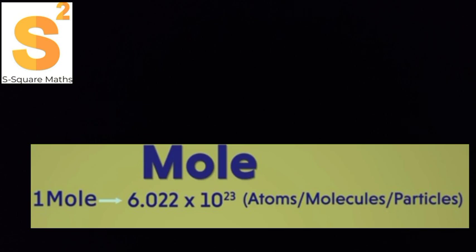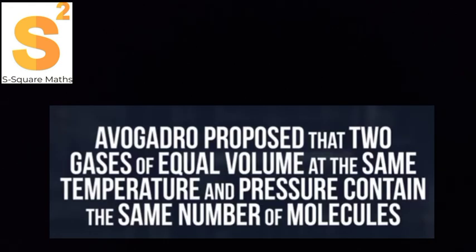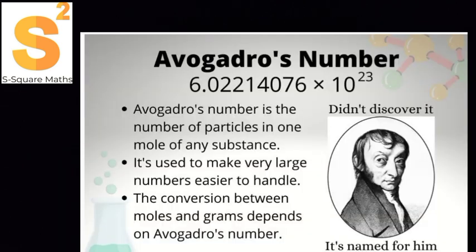Next, Avogadro is a scientist who proposed that two gases of equal volume at the same temperature and pressure contain the same number of molecules. So this is a statement given by Avogadro, the famous scientist related to science. So Avogadro's number is the number of particles in 1 mole of any substance. It is used to make very large numbers easier to handle. The conversion between moles and grams depends on Avogadro's number. So these are some of the facts related to Avogadro's number.